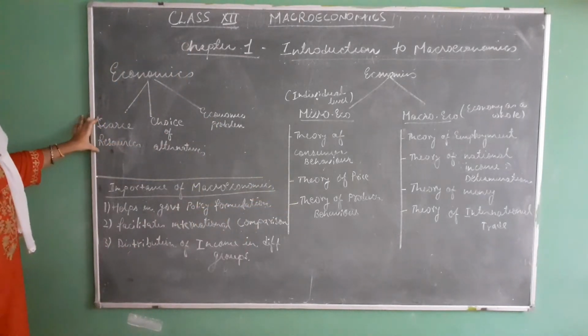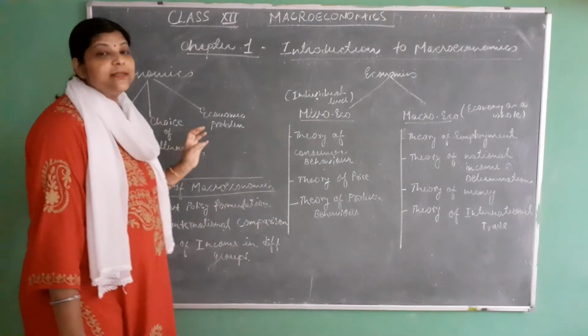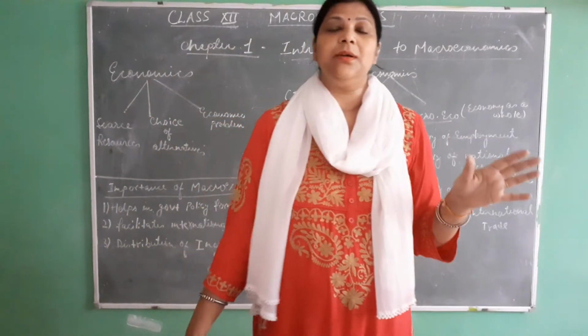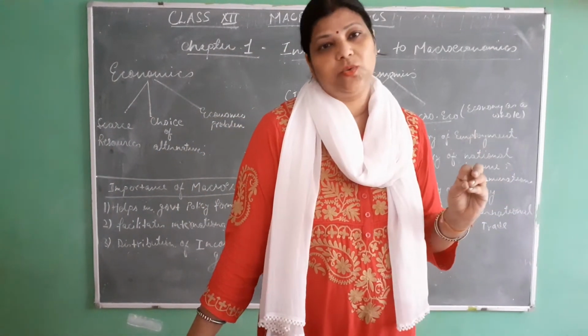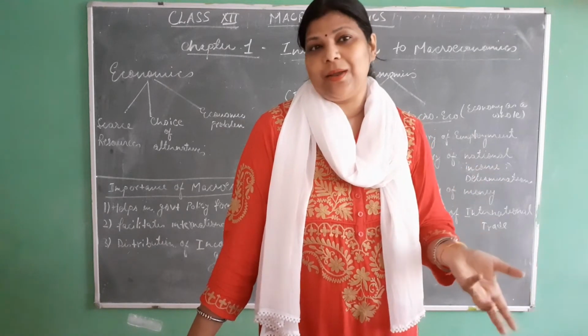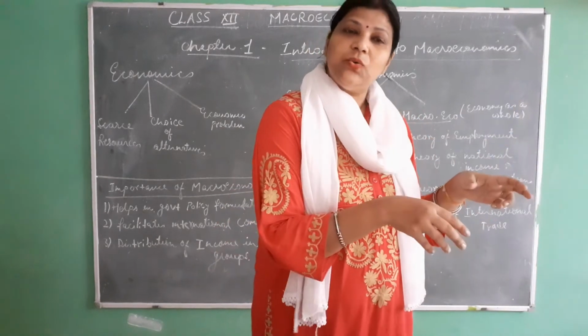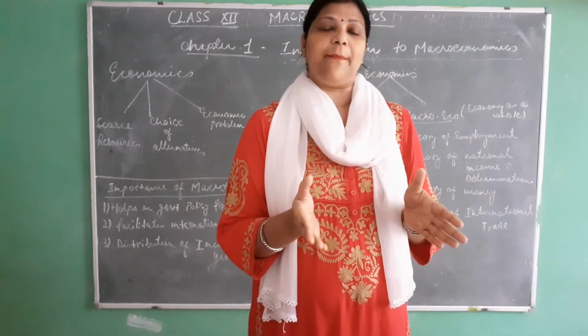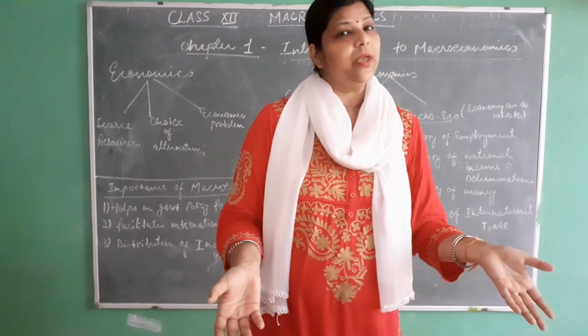The first one is scarce resources. You know, human wants are unlimited, but there are scarce resources. Economics starts here, when there are limited resources and we have unlimited wants. When this happens, there is a requirement of economics.